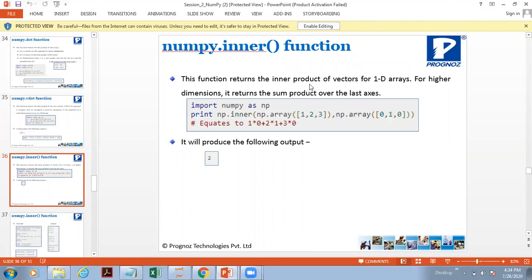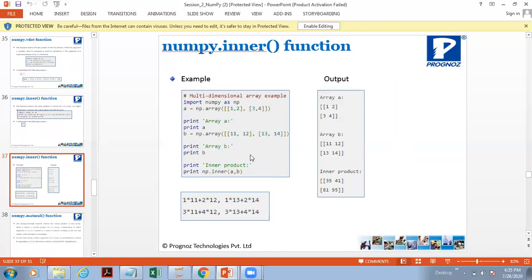Next is the inner operation. Inner operation is similar to, I think, vdot only. This is 1, 2, 3, and 0, 1, so it equates to 1 into 0 plus 2 into 1 plus, yes, inner stays just like vdot. So this function returns the inner product of vectors for 1D arrays. For higher dimensions, it returns the sum product over the last axis. So mathematically it will work almost like vdot. As I just told you, one on one multiplied and it will return the summation.